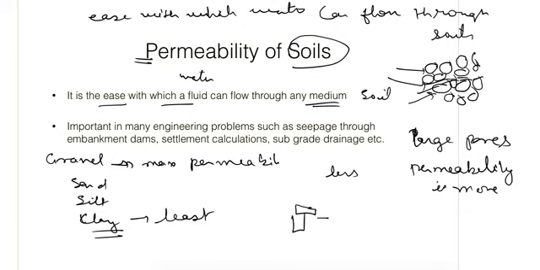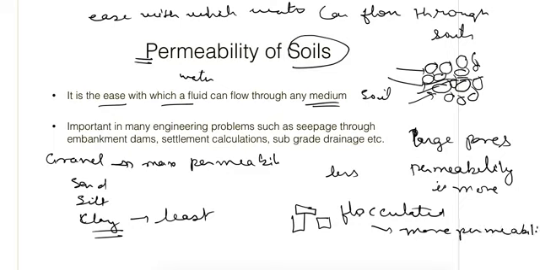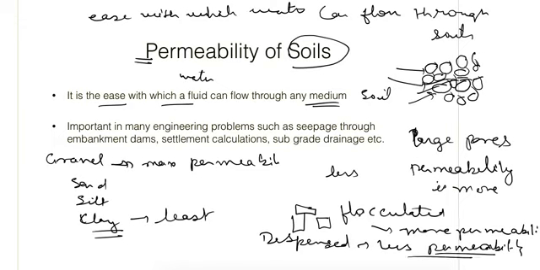And if we talk about the clay structure also, if the structure is flocculated, it will have more permeability because pores will be of larger size. And if the structure is dispersed, it will have less permeability than the flocculated one. So all these factors affect the permeability through the soil. We'll see all these factors in detail. There are some other factors also that affect the permeability, so we'll understand those factors.